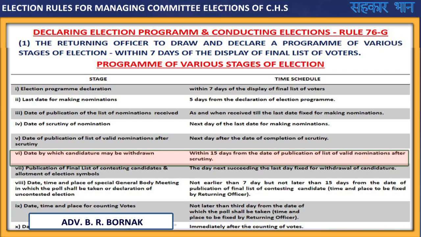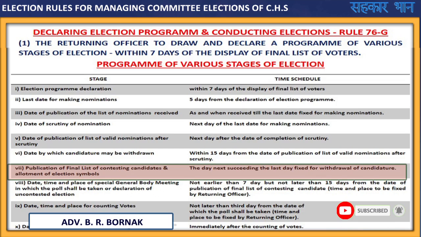See, for that, the period is given within 15 days from the date of publication of list of valid nominations after scrutiny. Further stage, publication of final list of contesting candidates and allotment of election symbols. Time given, that is the day next succeeding the last day fixed for withdrawal of candidature.